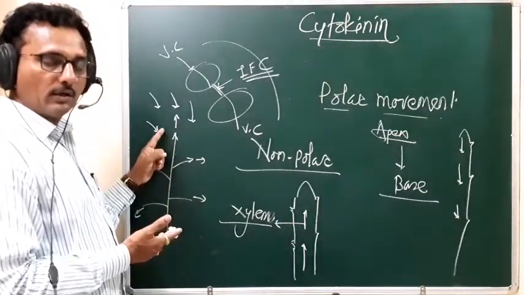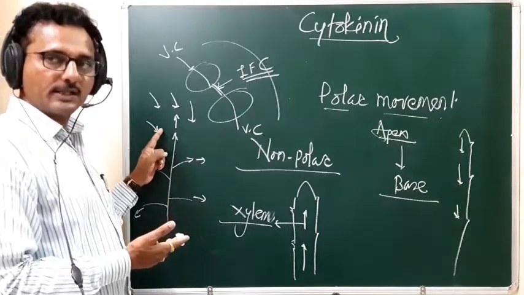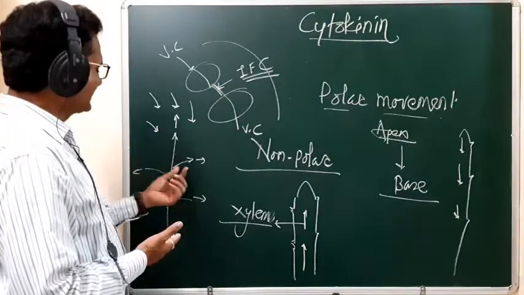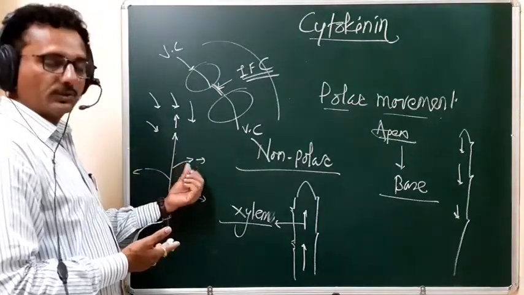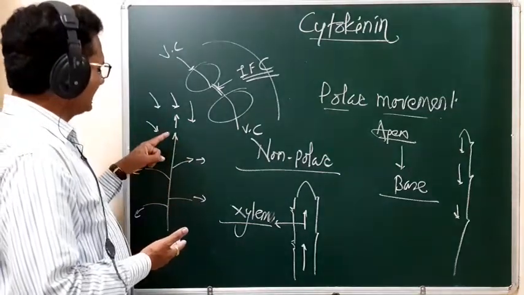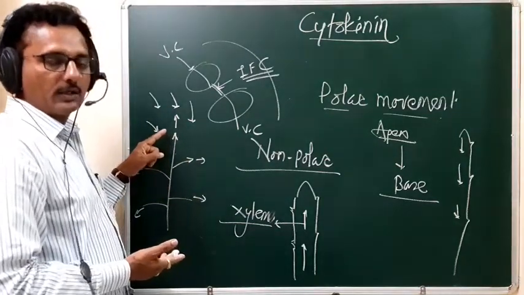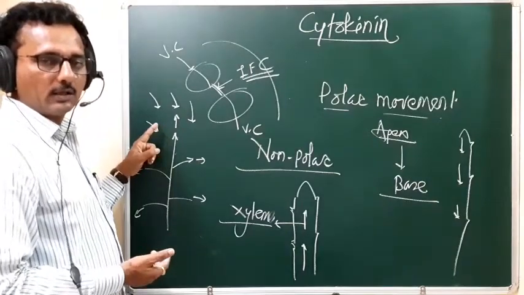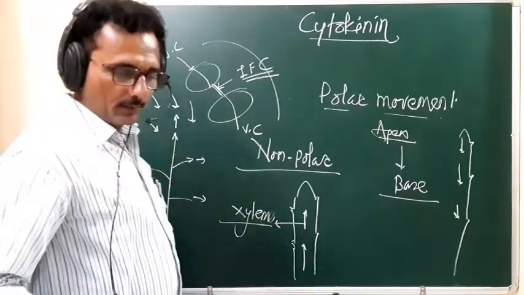In the presence of cytokinin, the lateral branches show the maximum growth, and the shoot apex never shows the maximum growth. In this sense, they overcome the apical dominance.